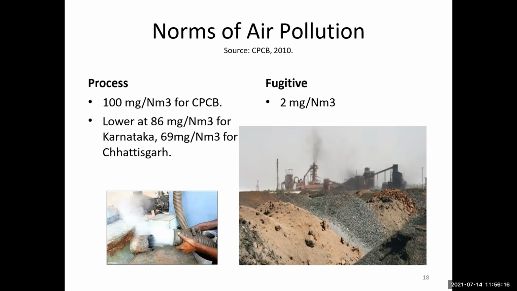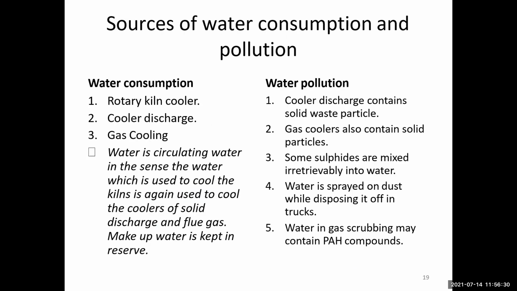Chemical method. This type of method is used for the norms of air pollution, which both the SPCB and CPCB, the Central Pollution Control Board and State Pollution Control Board, use to set the air quality standards. Now, this is the norms of air pollution. This is the source of water consumption and pollution.